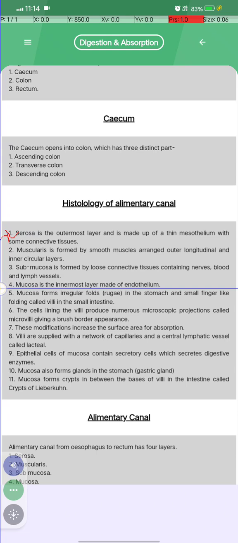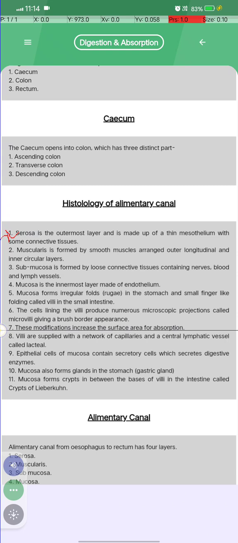The mucosa is the innermost layer made of epithelium. The mucosa forms irregular folds called rugae in the stomach, and small finger-like folds called villi in the small intestine. The cells lining the villi produce numerous microscopic projections called microvilli, giving a brush border appearance.